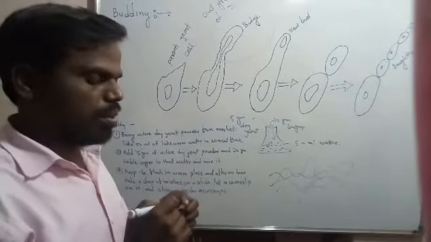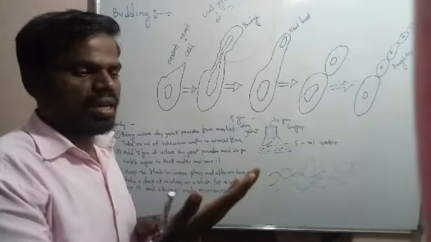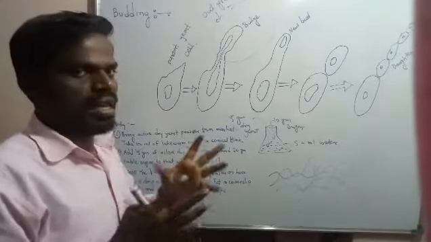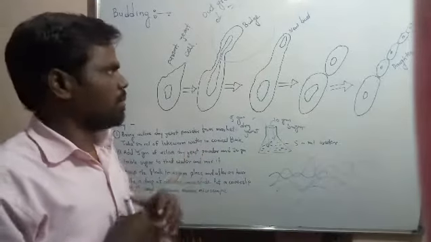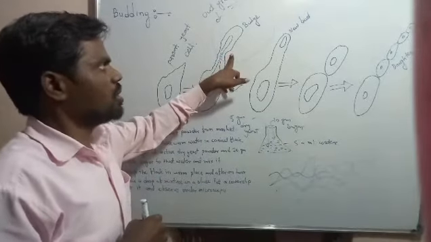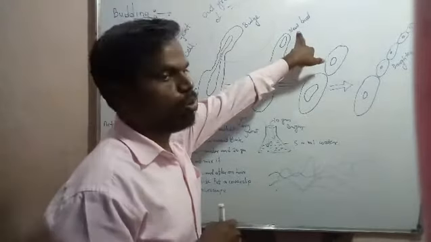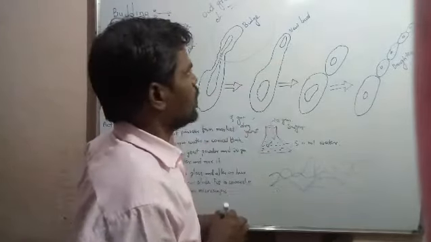Any body portion of the yeast that comes out from the parent's body starts to grow independently. Then this bulge forms into a new bud.